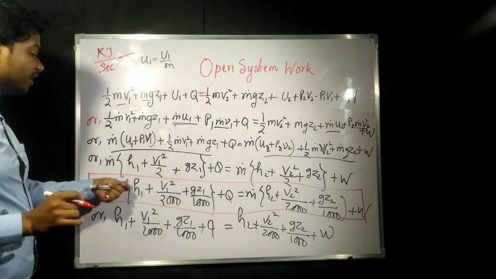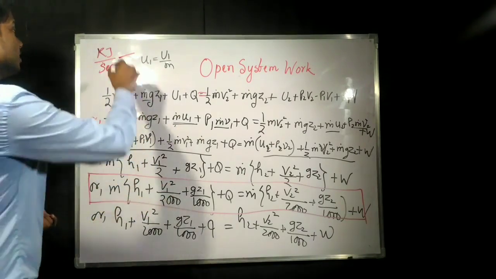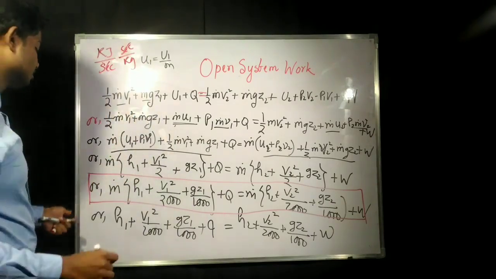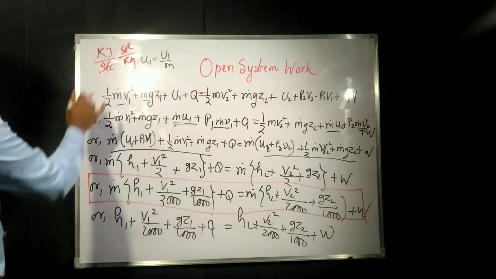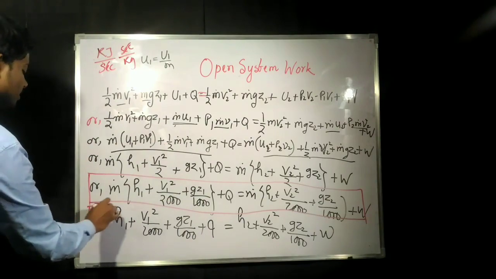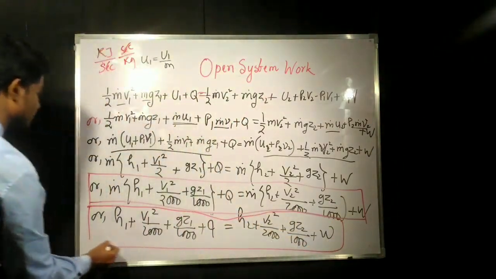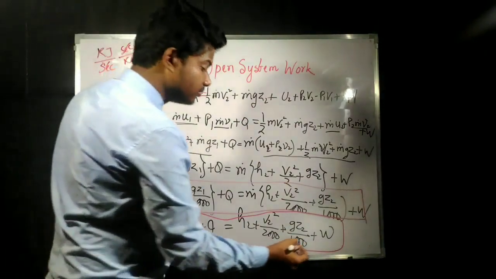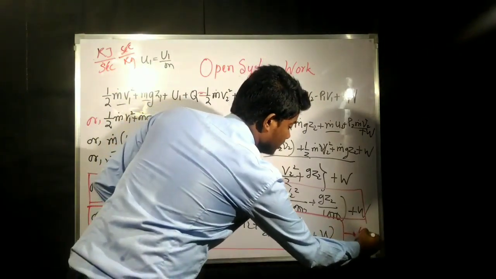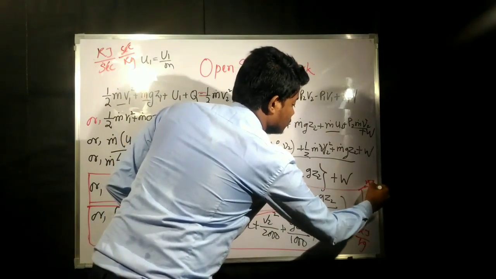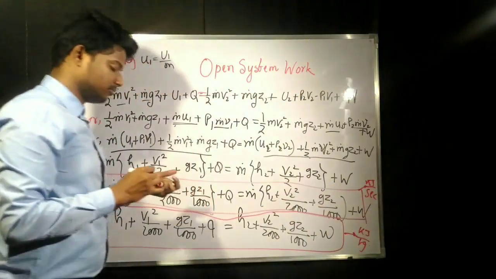Now we have divided all of it by mass flow rate, that means second per kg, so second gets cancelled. This equation is in kilojoule per kg, and the earlier one gives the equation in kilojoule per second.